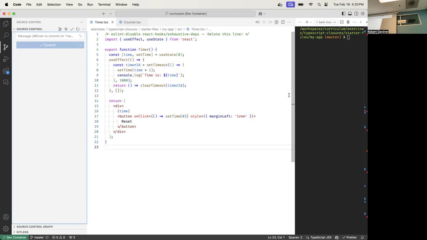Now we're going to go through every one of those 5 functions, and ask what goes in its backpack. Let's start with the big one. To decide if something goes in the backpack, we look to see if it's referencing anything outside of the function definition itself. Const time, setTimer. Are time and setTime declared inside or outside of the function? Inside, because the variables are declared and created right here. How about useState? It is outside, so it's a dependency. It would go in the backpack.